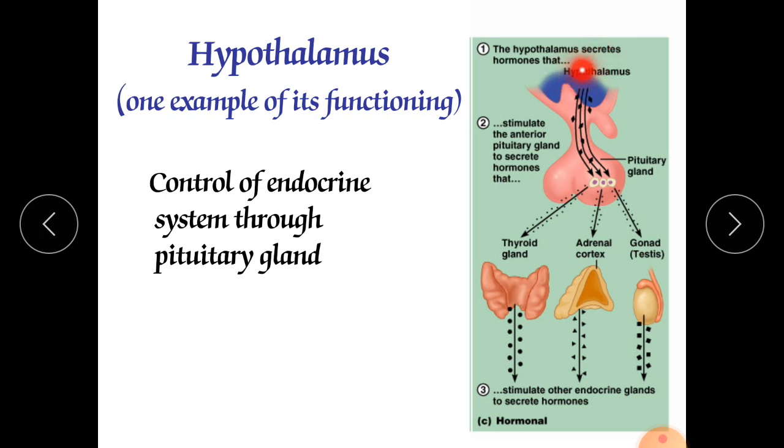Likewise here, from the hypothalamus there is the release of adrenocorticotropin releasing hormone, and ACTH is secreted from our anterior pituitary.